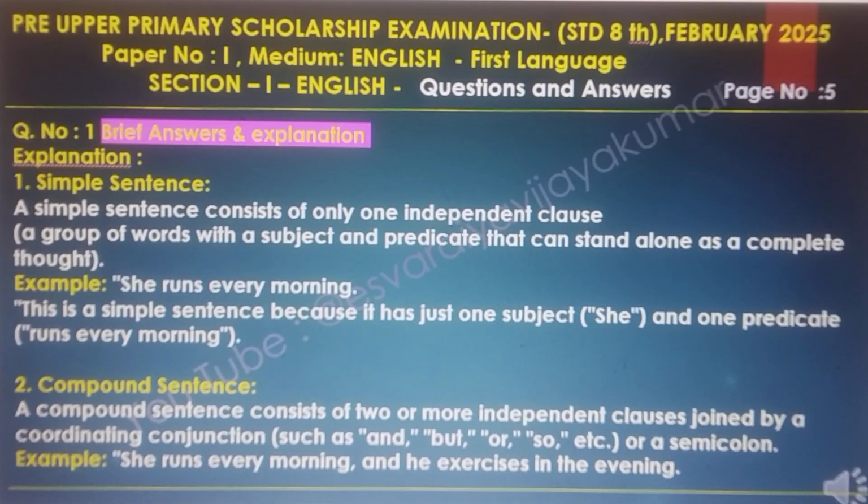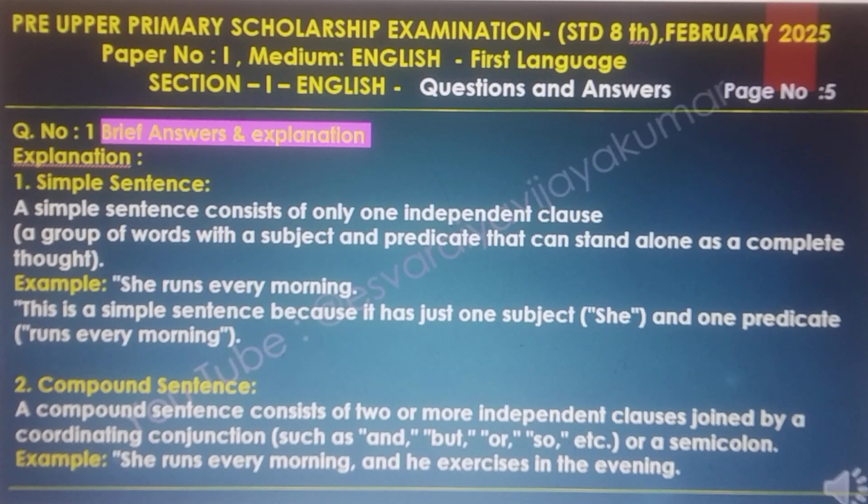Simple sentence. A simple sentence consists of only one independent clause, a group of words with a subject and predicate that can stand alone as a complete thought. Example: she runs every morning. This is a simple sentence because it has just one subject, she, and one predicate, runs every morning.